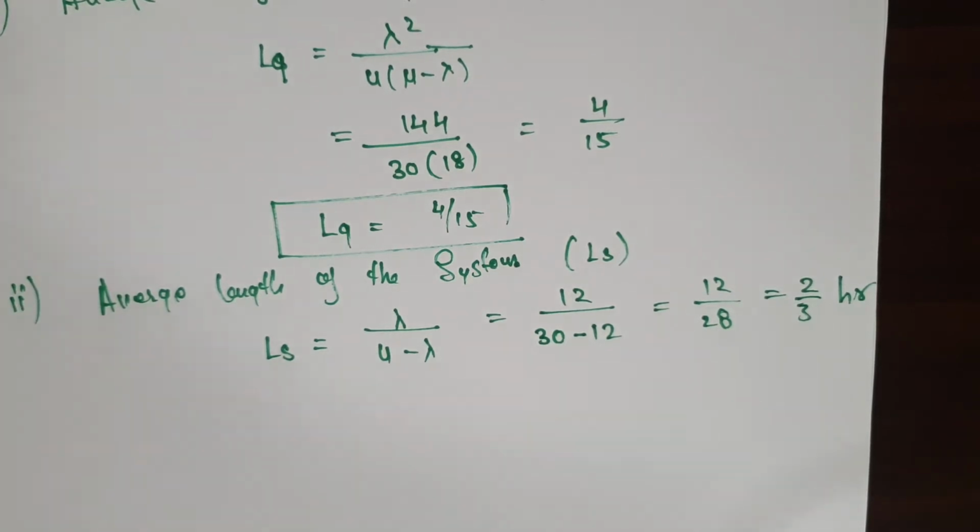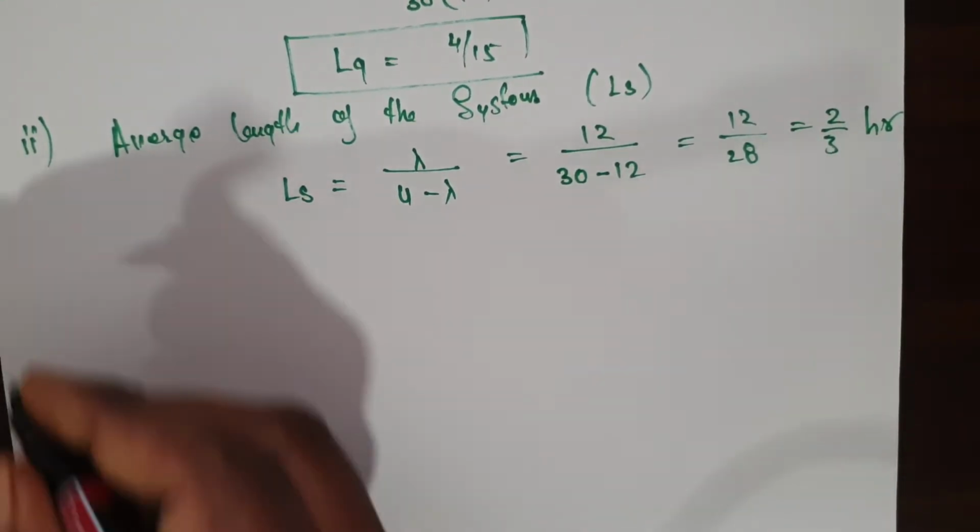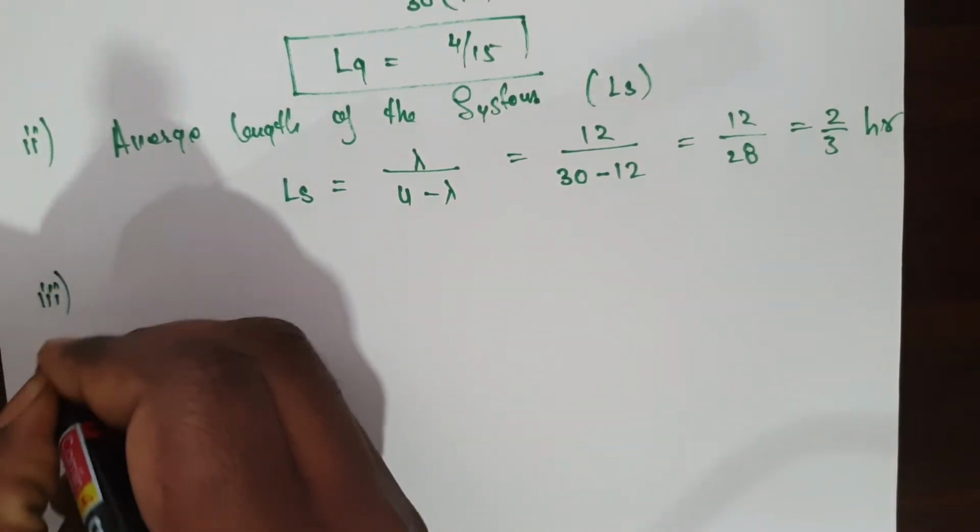First one is the average length of the queue. Second one is the average length of the system. These two things you have to find out. After getting these two, next you have to find out the third step.